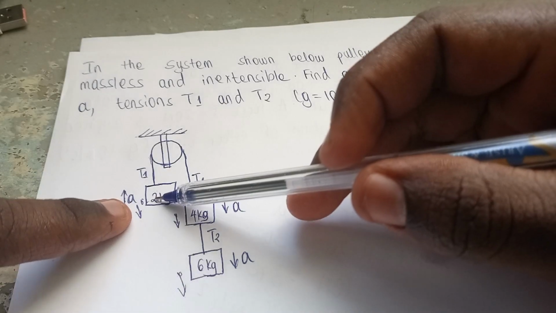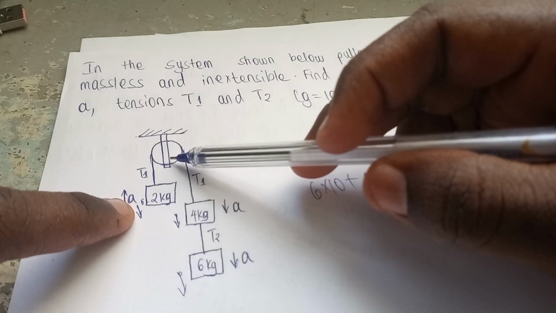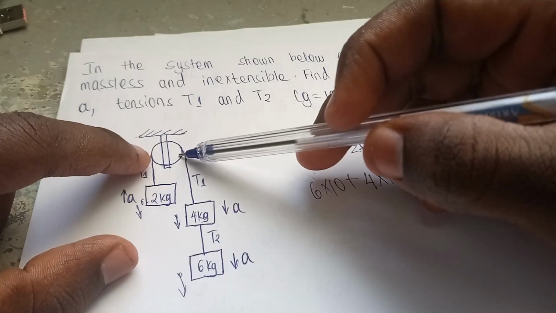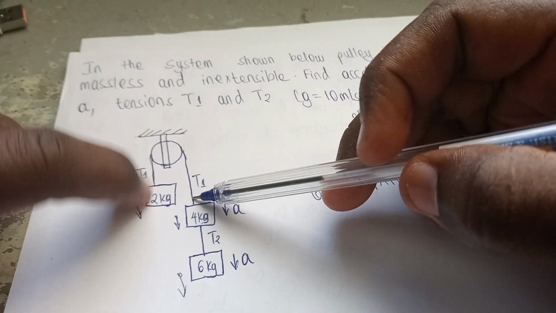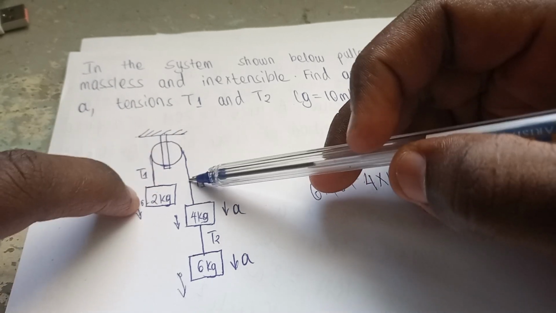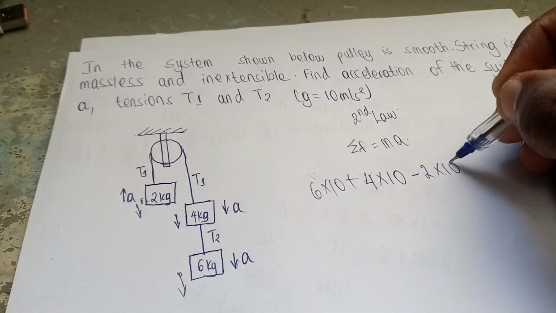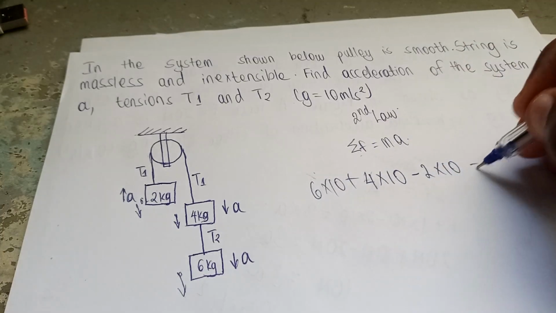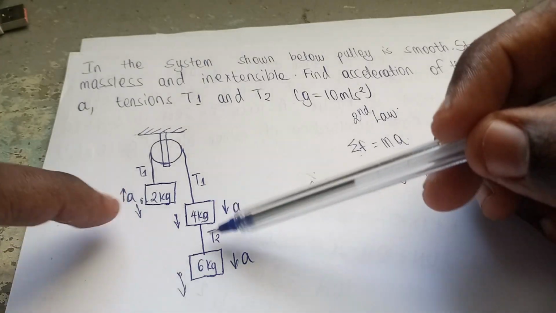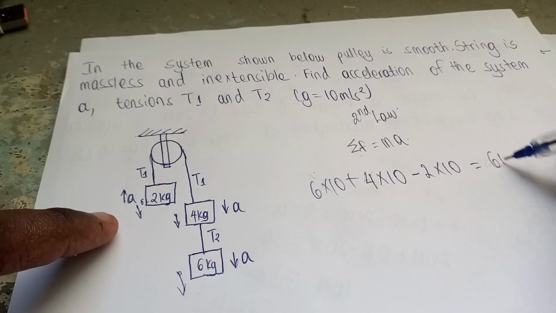But we have this one, it's going the other way around. They're all going down, but these two forces are making the pulley turn in this direction, while this one is opposing, so it's subtracting 2 times 10. That is the net force, right? Equals, what's the total mass? Very easy. The total mass of the system is 6 plus 4 plus 2, which is 12, times acceleration.